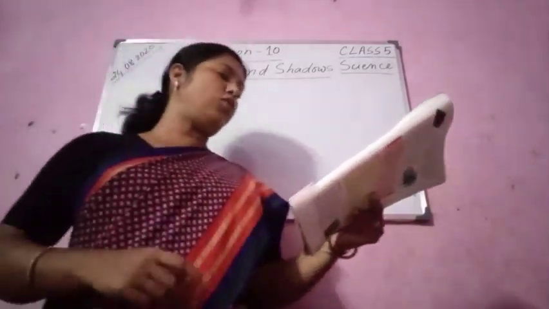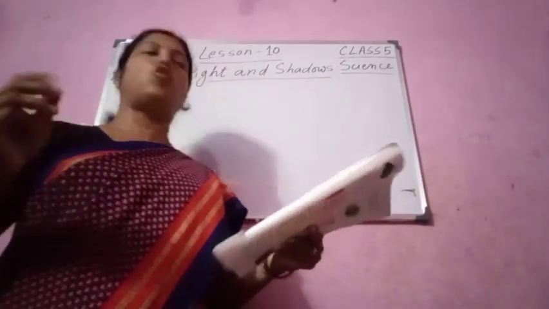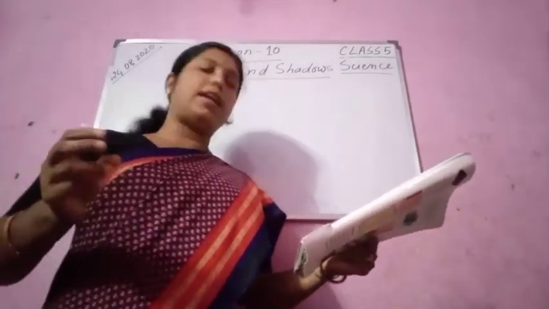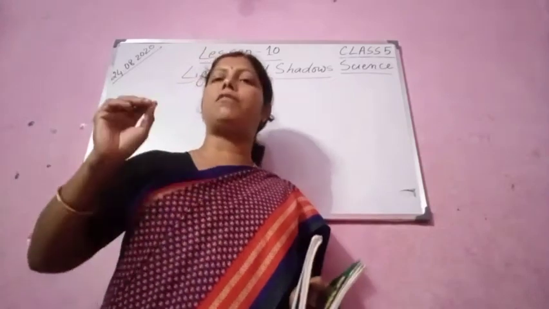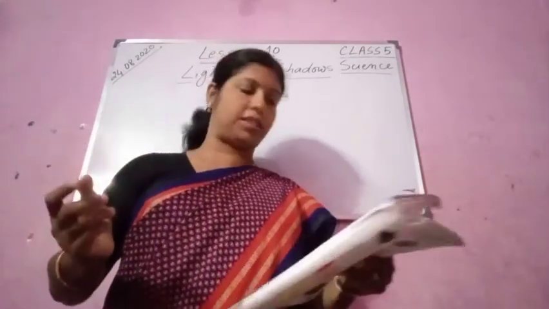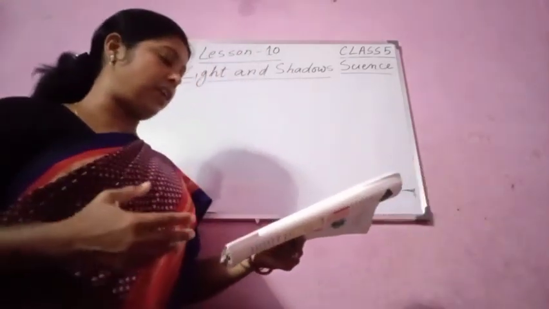So let us continue with transparent, translucent and opaque objects. Okay. So at least you have got a little idea of what transparent, translucent and opaque objects are. Now let us study about that.